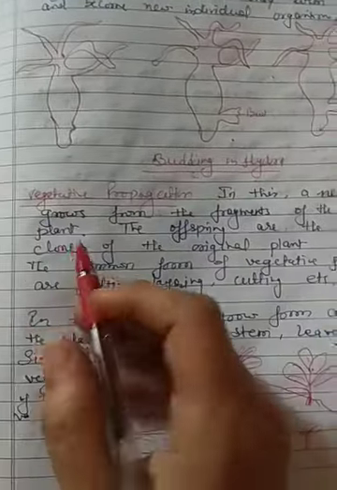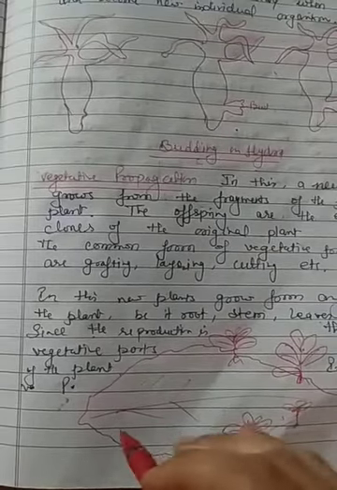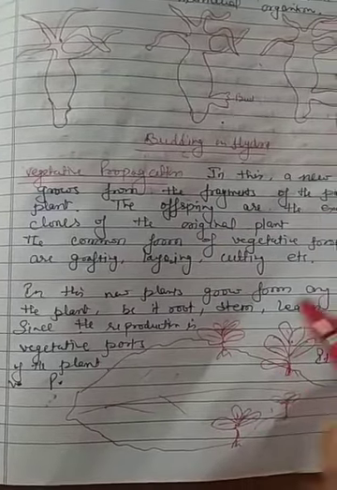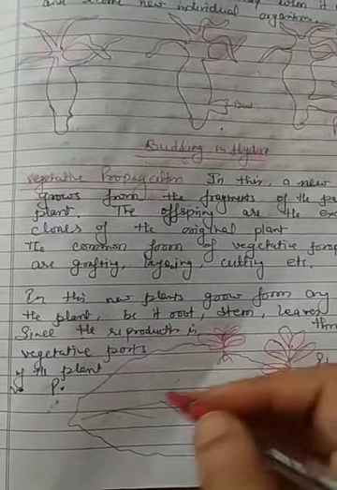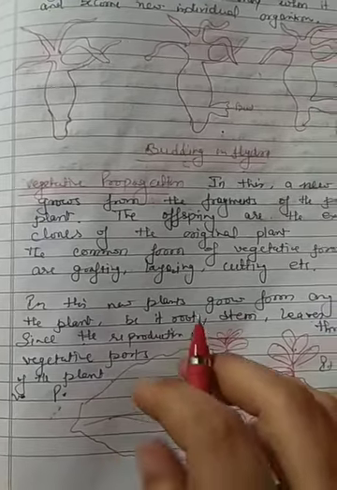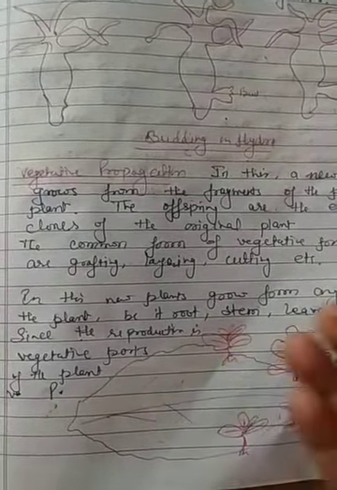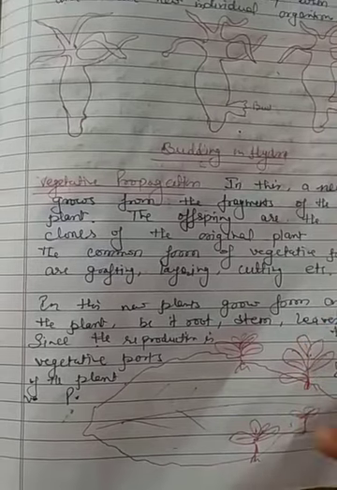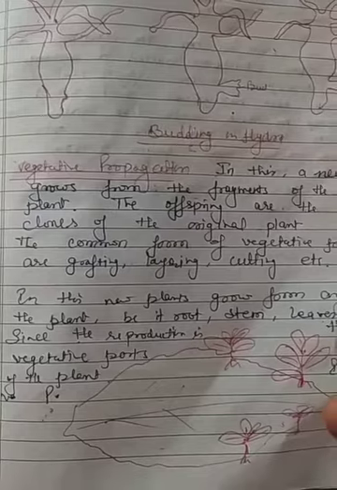Okay. Next is vegetative propagation. Vegetative propagation means in this type of plant, new plants grow from any part of the plant, whether it is leaf, stem or root. Since the reproduction occurs from the vegetative part, it is called vegetative reproduction.